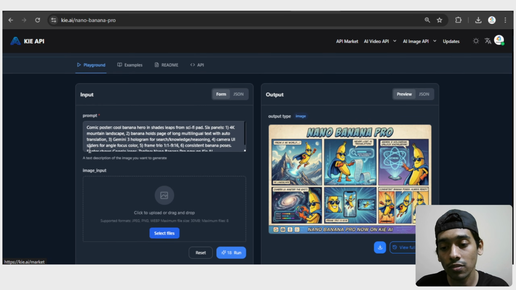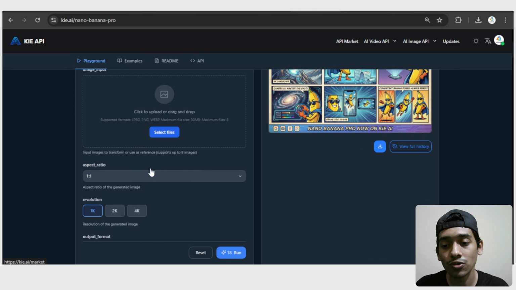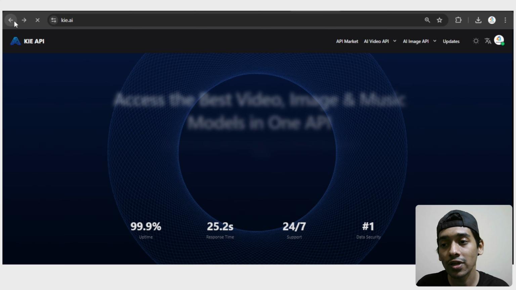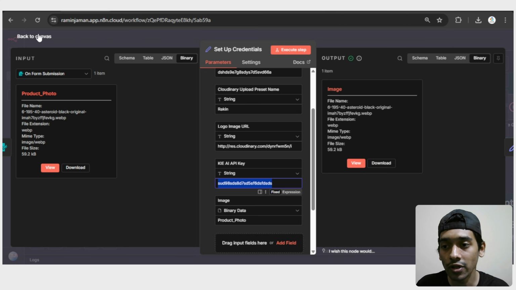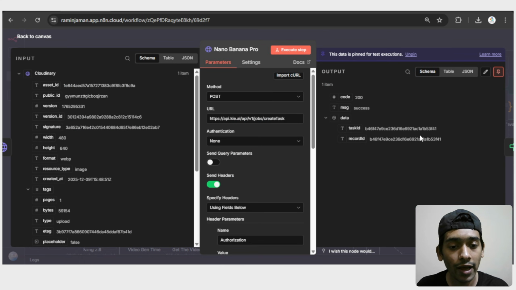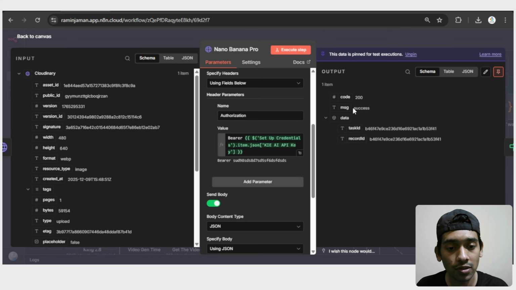Here you can see that you can give a prompt and also an image. That's what we're doing here, and based on that, it gives us these kinds of outputs. If I show you, this one is the Nano Banana Pro, and here you can see it's giving us the message success, and also a task ID. So basically we need these two things.